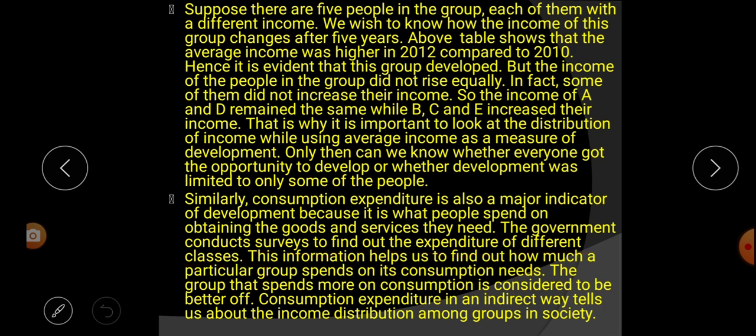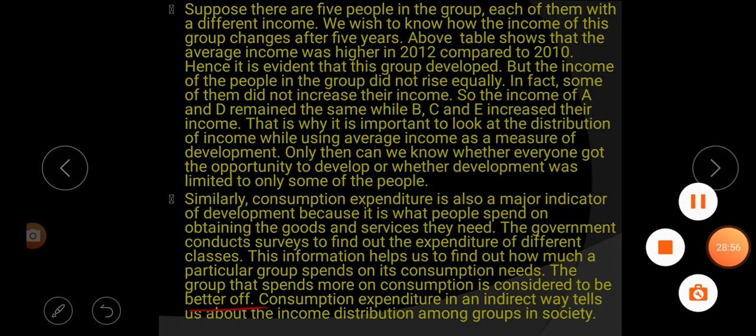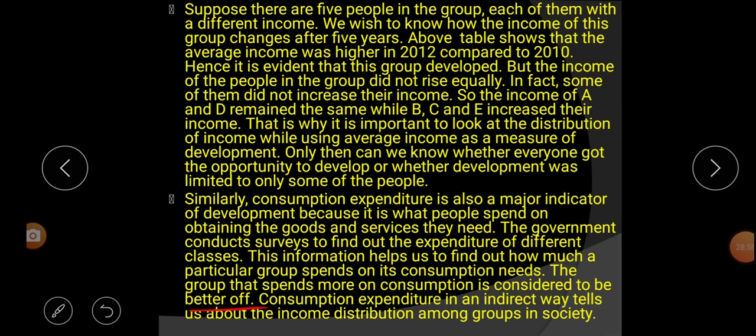This information helps us find out how much a particular group spends on its consumption needs. The group that spends more on consumption is considered to be better off.